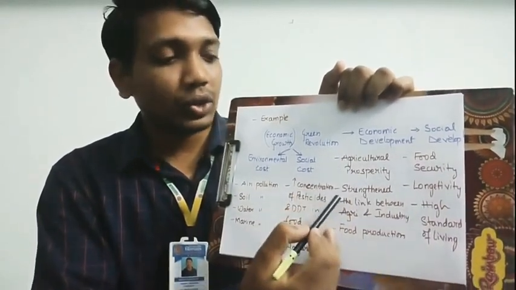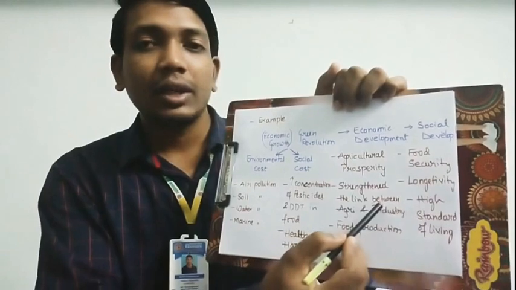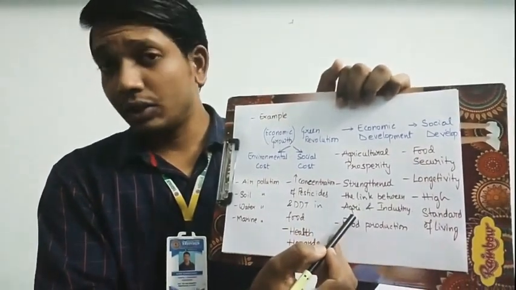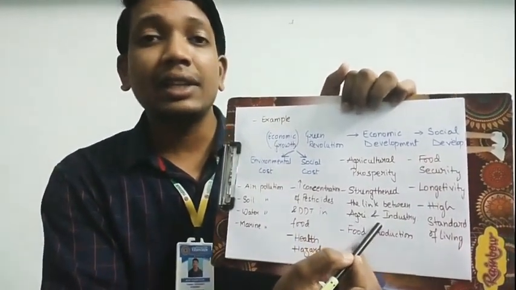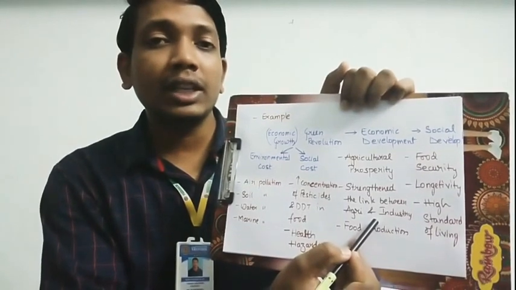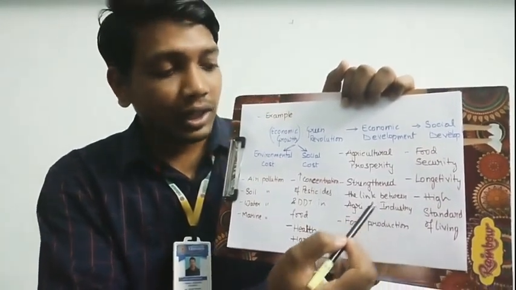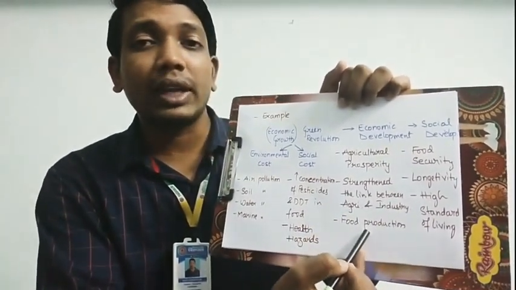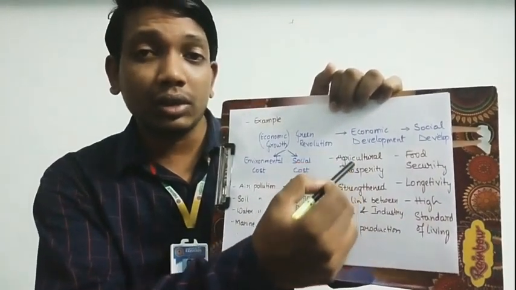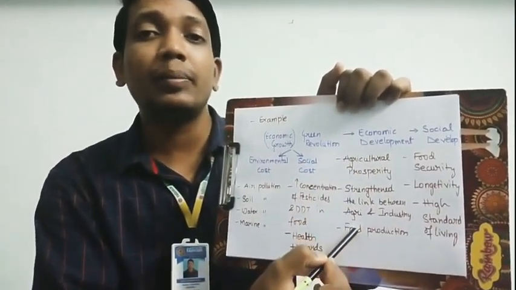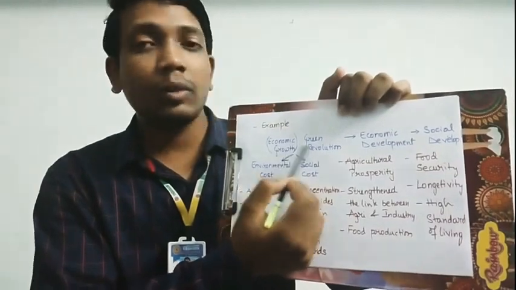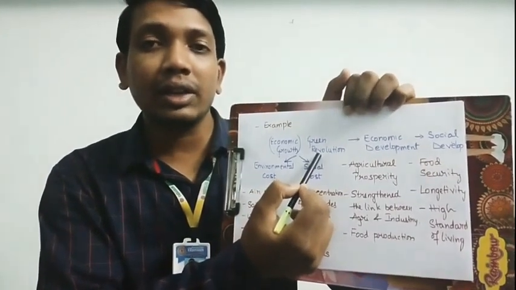Then we talk about strengthening of the link between agriculture and industry. Then we also talk about food production. So these are all what? These are all the economic developments because of this economic growth of green revolution.